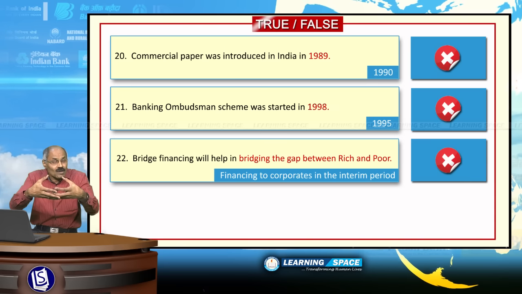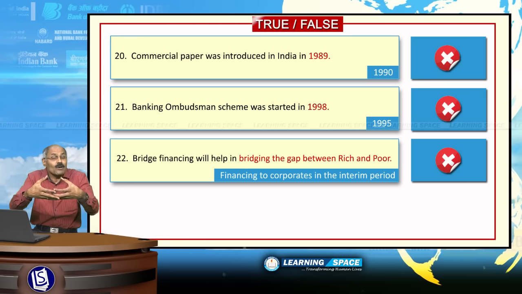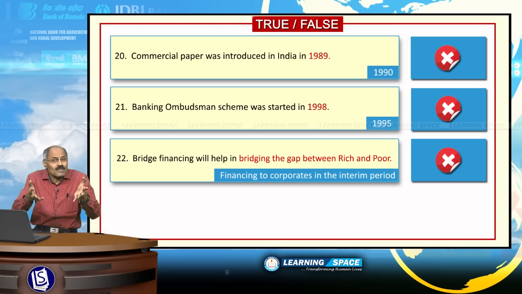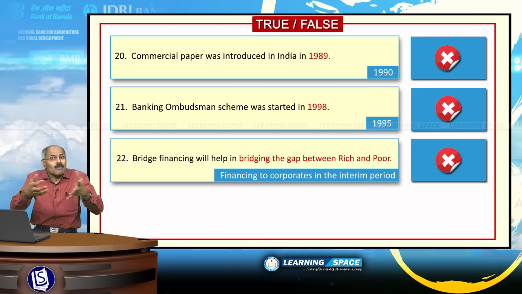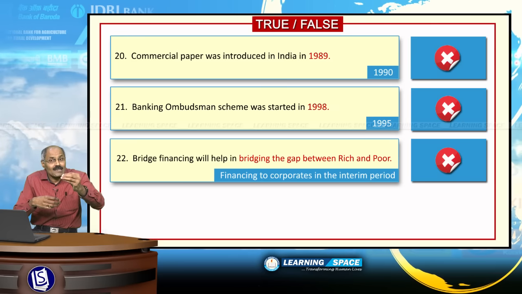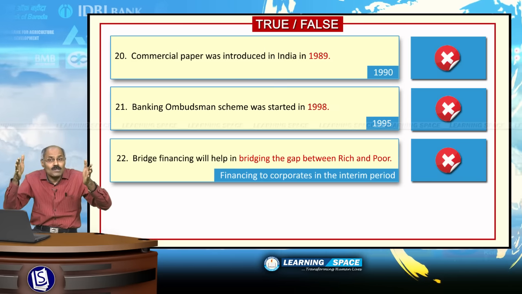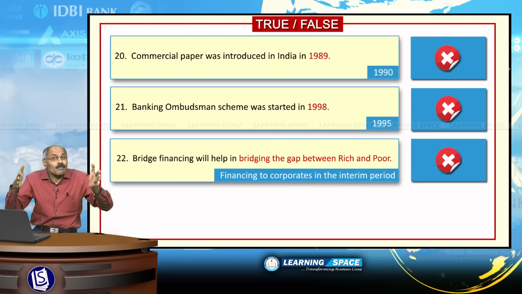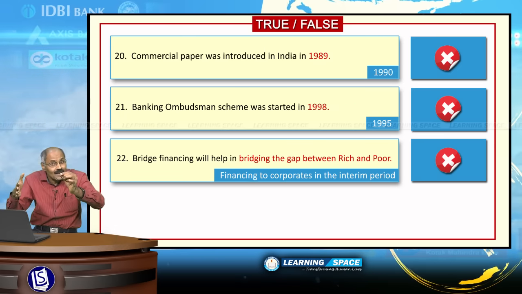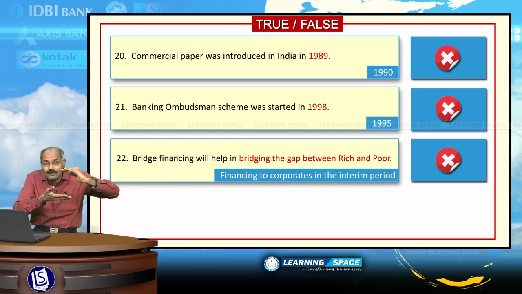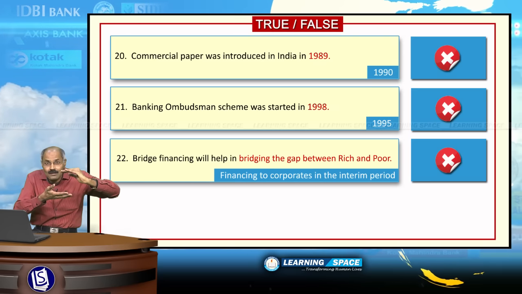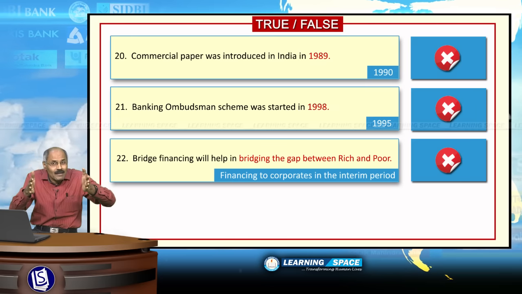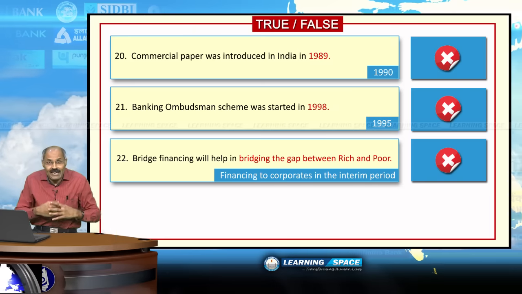They are going to start a company. They are going to expand the company. Meanwhile, they require money for a short duration of 6 months, maybe 1 year. Under those circumstances, they will take some stopgap loan, that is known as bridge loan or bridge finance. Bridge finance is basically for short term, taken by corporates. Please correct this sentence. Financing to corporates in the interim period is known as bridge finance.